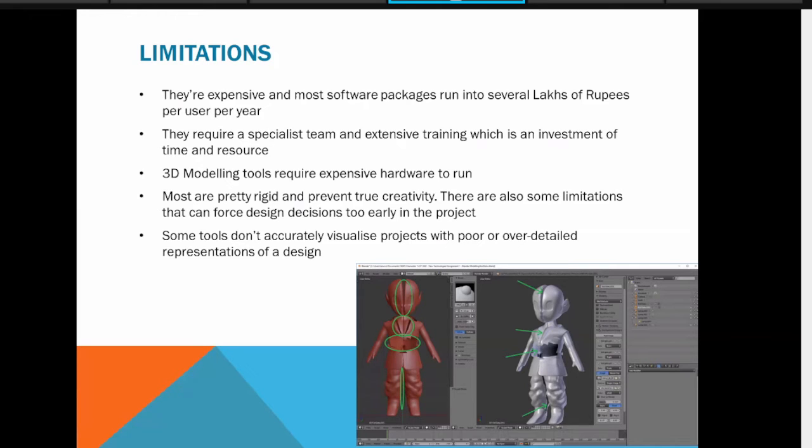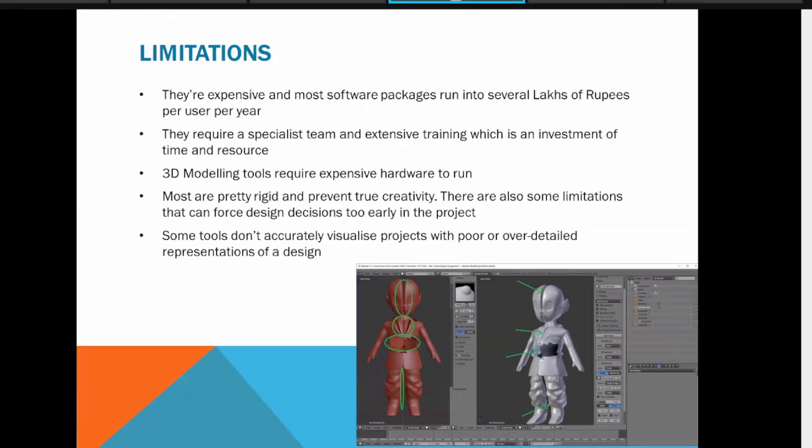Most are pretty rigid and prevent true creativity. So if you want to implement your own algorithm, it is quite difficult. And some tools don't accurately visualize the project, with poor or over detailed representation. Sometimes even if you want to create a small model, you have to set so many parameters that you can lose your interest to develop that 3D model, 3D animation, 3D game, or your academic research related thing. So these are some limitations which you can remove using the AI and machine learning domain and create your own interesting model.